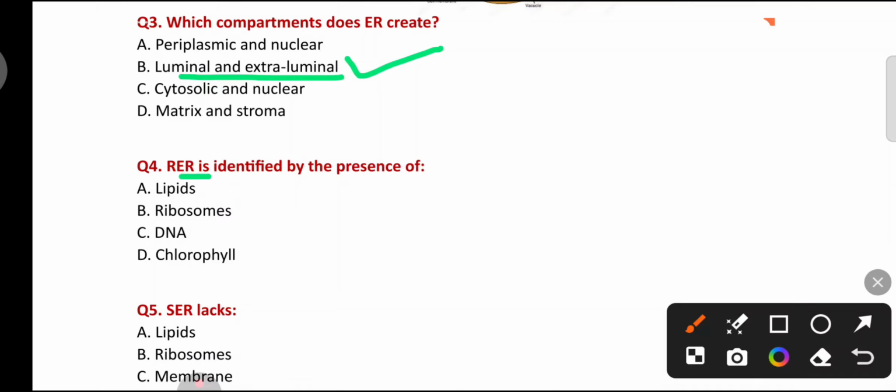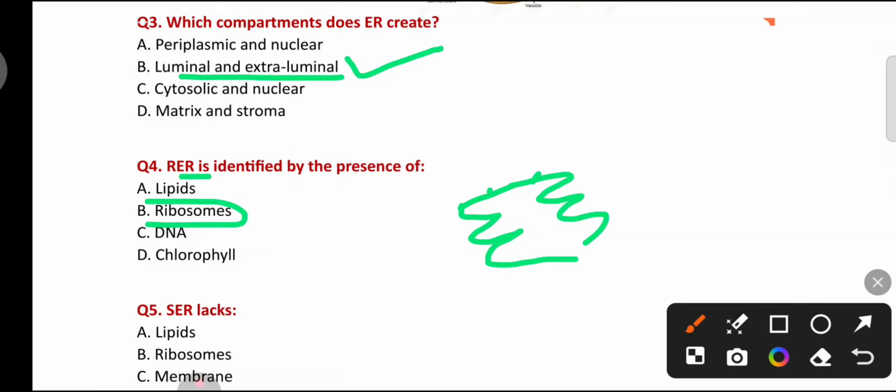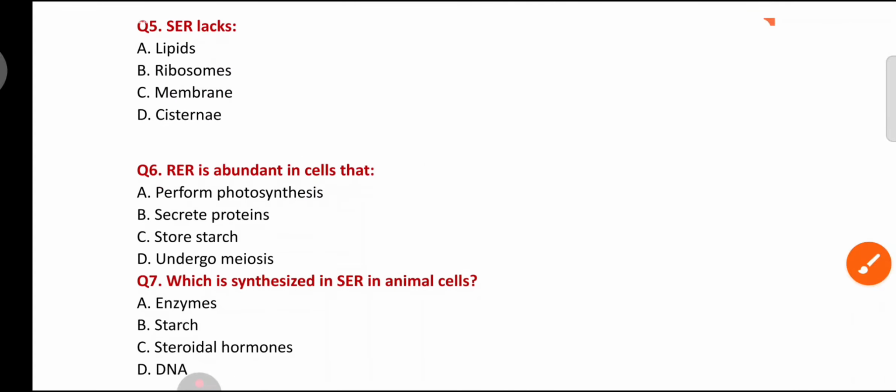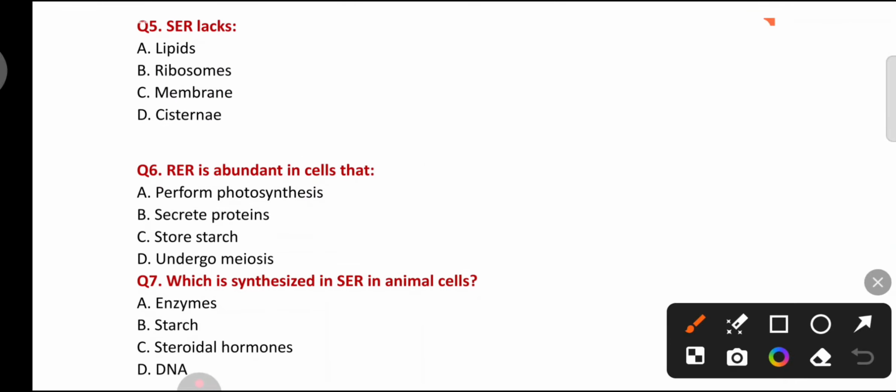Rough endoplasmic reticulum is identified by the presence of lipids, ribosomes, DNA, chlorophyll. Rough endoplasmic reticulum consists of ribosomes in its membrane. Smooth endoplasmic reticulum lacks lipids, ribosomes, membrane, cisternae. Smooth endoplasmic reticulum lacks ribosomes. Due to the absence of ribosomes, it appears smooth.